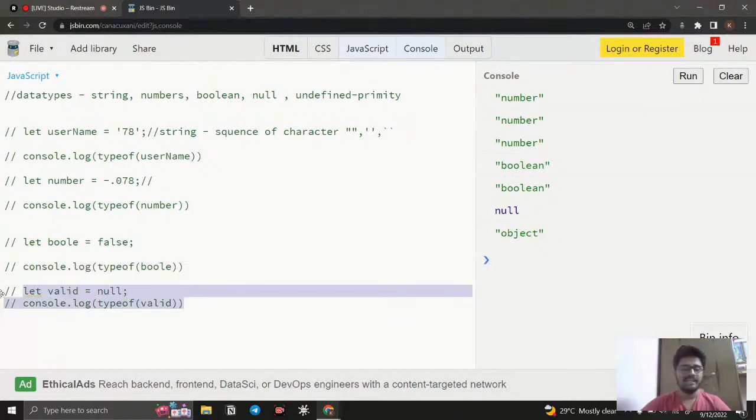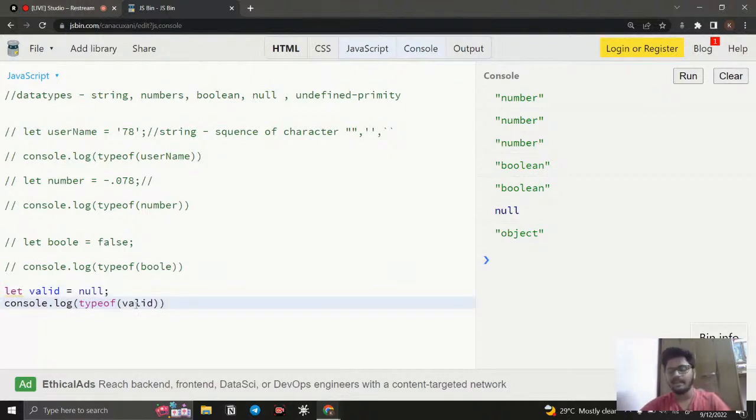And next is undefined. So what is meant by undefined? There is a mild difference between null and undefined. For example, if I declare a variable and assign a value, but the value is empty, null, what is the meaning of null? Null is nothing, empty, right? So I assigned a value, but the value is empty, then that data type is going to be an object, that is null.